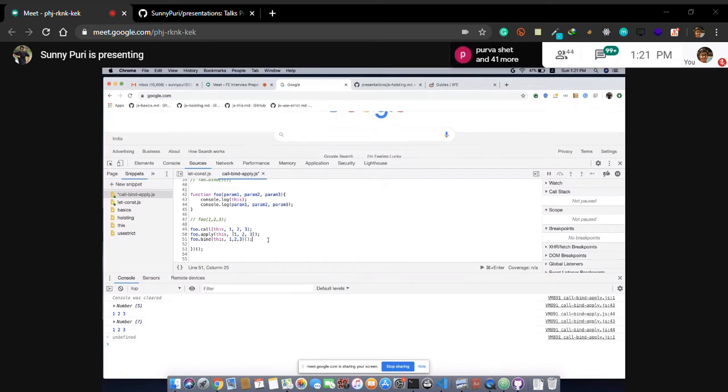Call and apply will execute at the same time. Bind will give you a new function with these values as a closure. Closure we'll cover in the next session.